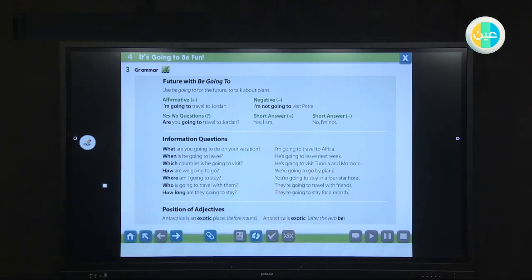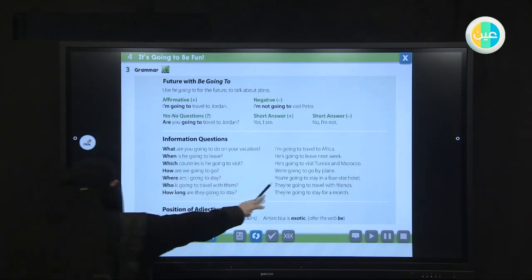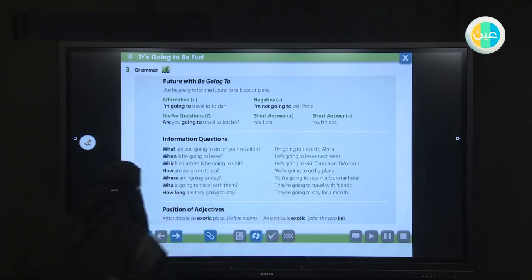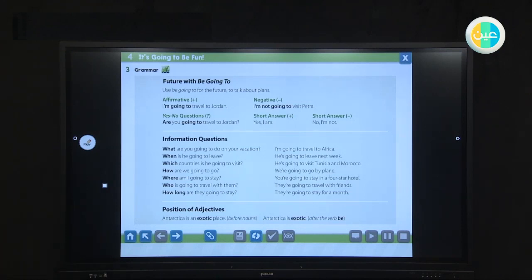Where am I going to stay? Also, we have to pay attention to the word order. For example, where am I? The answer will be you are going to stay. Who is going to travel with them? They are going to travel with friends. How long are they going to stay? They are going to stay for a month.